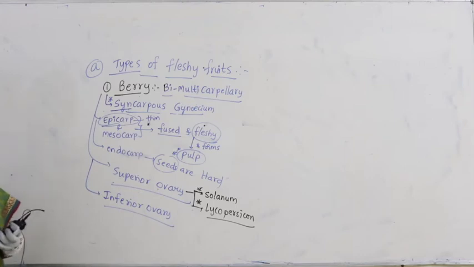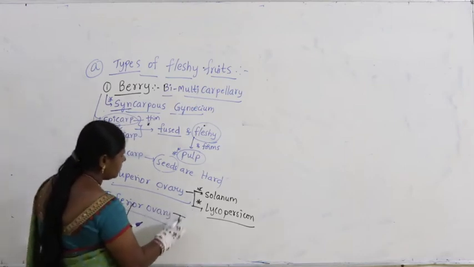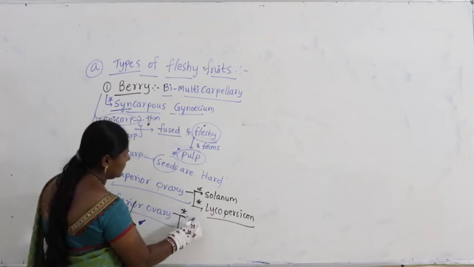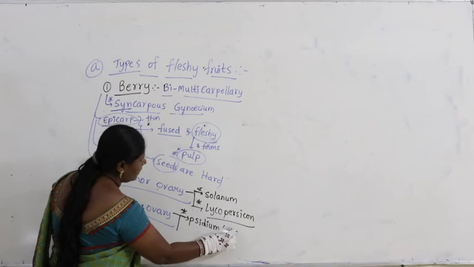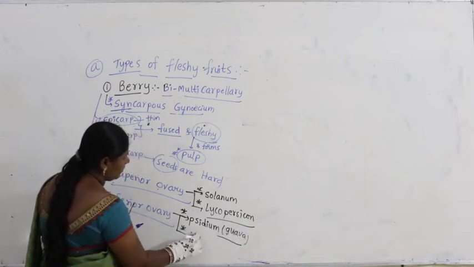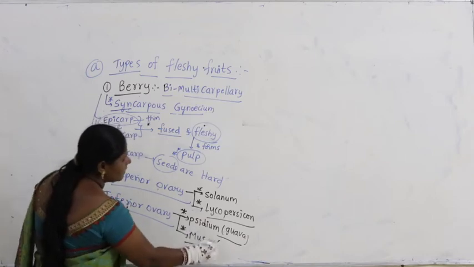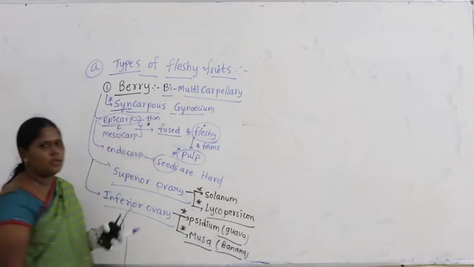Berry is also found with an inferior ovary. Where do you find it here? In this case you can take Psidium, guava, and Musa. Musa means banana.